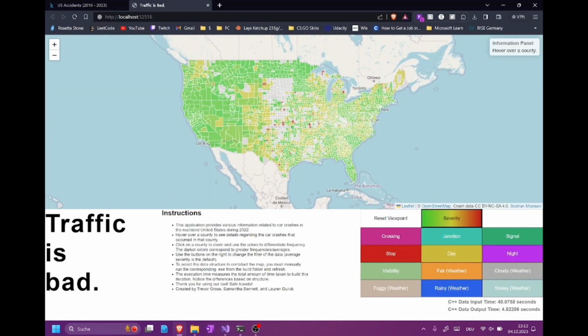As you can see here in the bottom right corner, this shows the total amount of time in seconds taken to input the data using the adjacency list, and the total amount of time that was taken to output the data from the adjacency list into a JS file to be read by the program. And next we will show you the same functionality with the max heap.